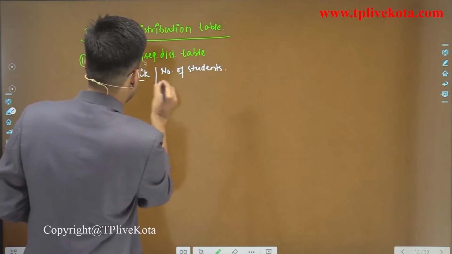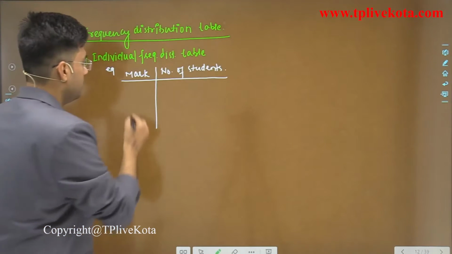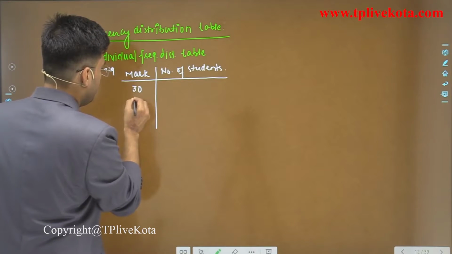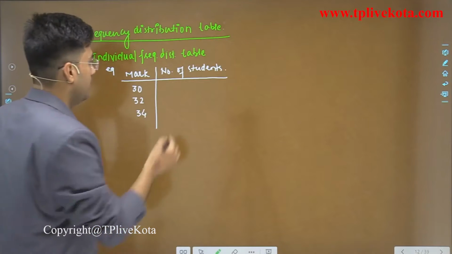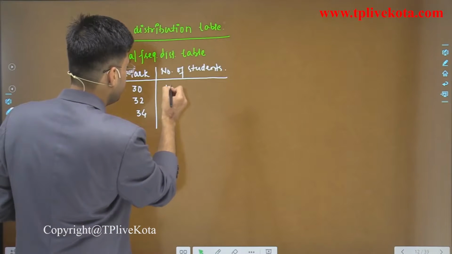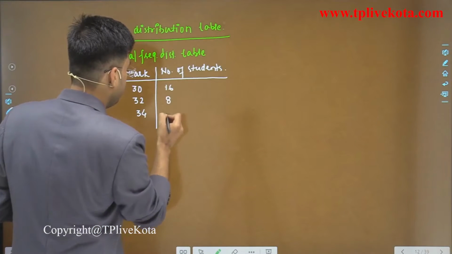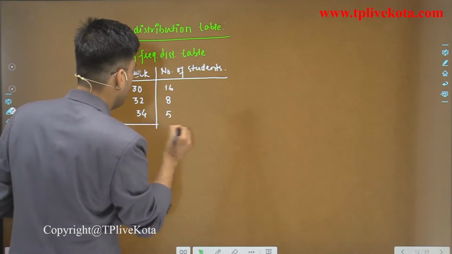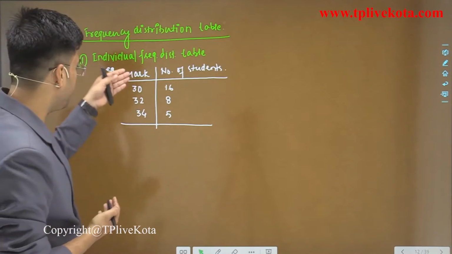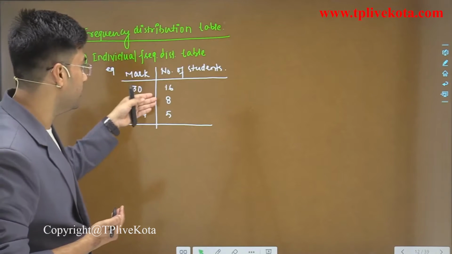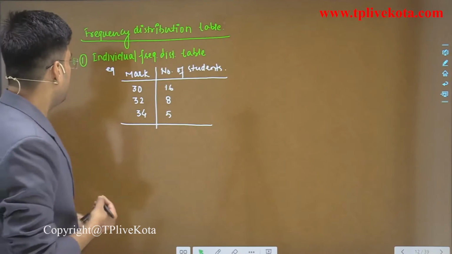For example, 30, 32, 34, and here number of students is 16, 8, 5. Okay, so this is the example of individual frequency distribution. Here marks are individual and the number of students are these. Now the second is what?